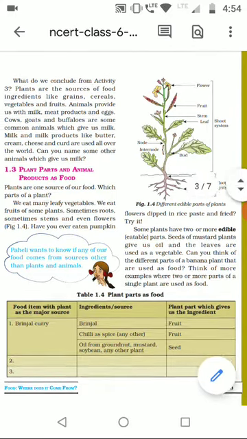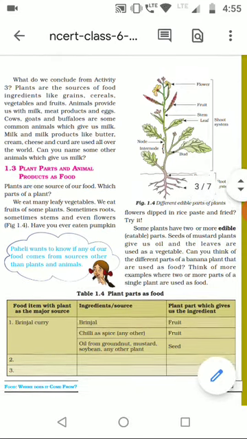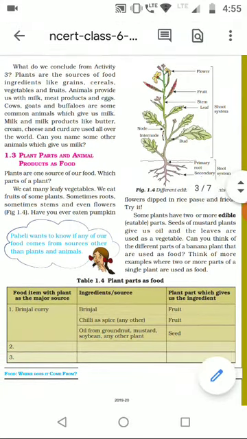In some plants we use flowers as food. In some plants we use fruits, like apple and tomatoes, all these are fruits of the plant. Then stem, in some plants we use the stem as food. In some plants we use the leaf, like spinach and fenugreek leaves, the methi, we pluck the leaves.